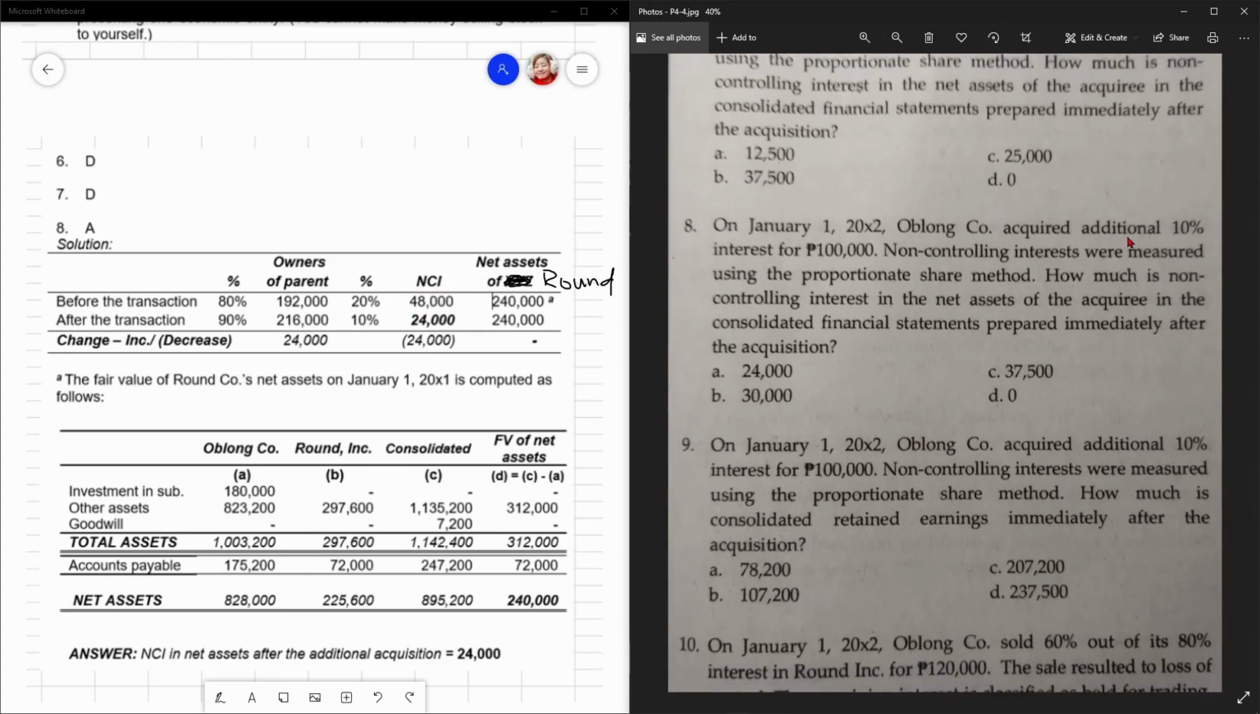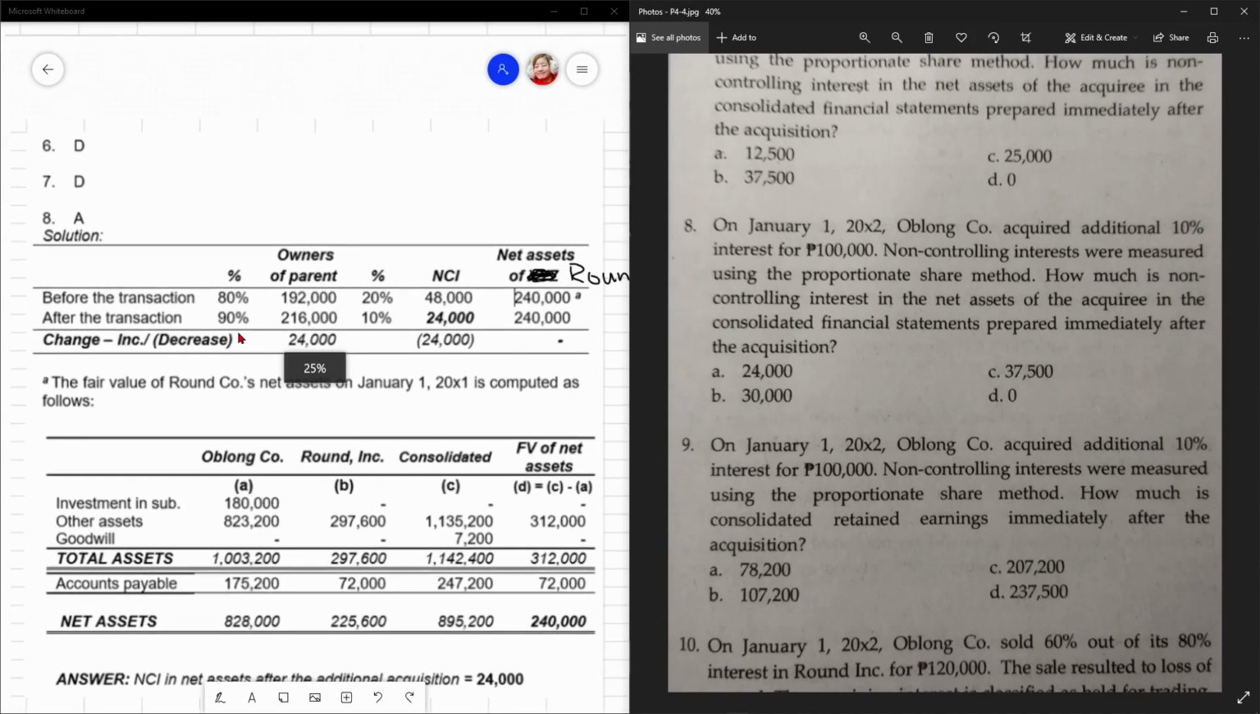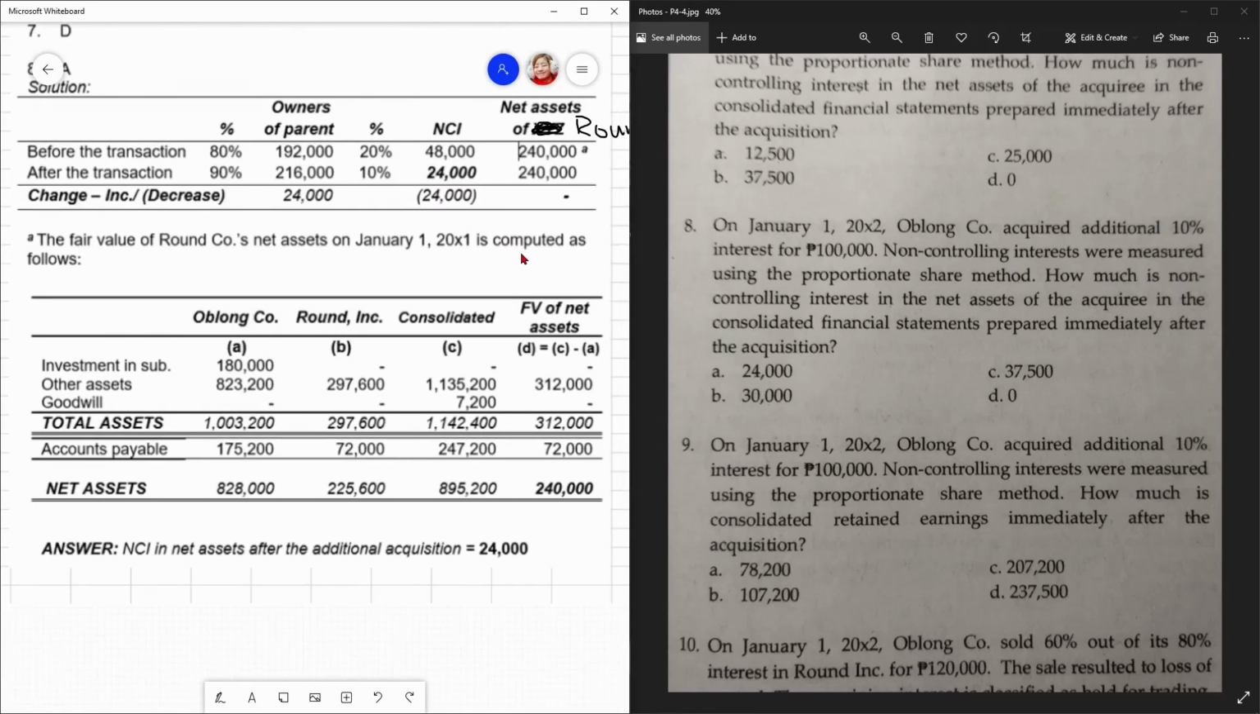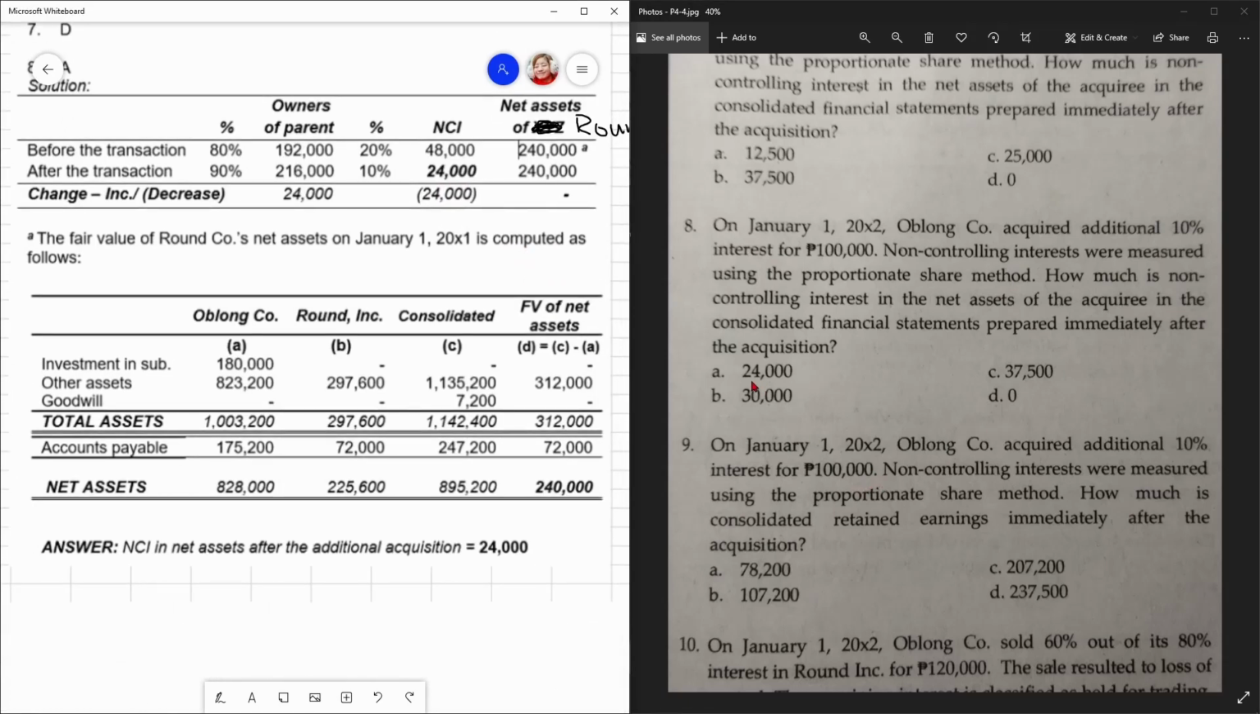Ngayon, after the transaction, after the additional 10%, so magbabago na yan. 90% na kay parent, 216,000, 10% kay NCI. Kasi nga, 10% na natitira sa kanya, so that's 24,000. So the changes, diba? 24,000 increase kay parent, 24,000 decrease kay NCI. So, net. So, ang sagot is letter A, 24,000. How much is the non-controlling interest in the net assets of the acquiree? So, 24,000 na lang. Yeah?